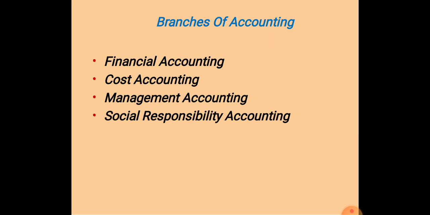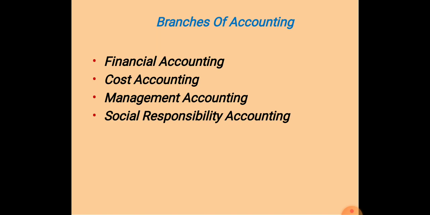Then in cost accounting, the estimation of the cost of the product is done. Management accounting is where, as I have used the word decision making a number of times, decision making is done, with the help of financial accounting reports and financial accounting statements.